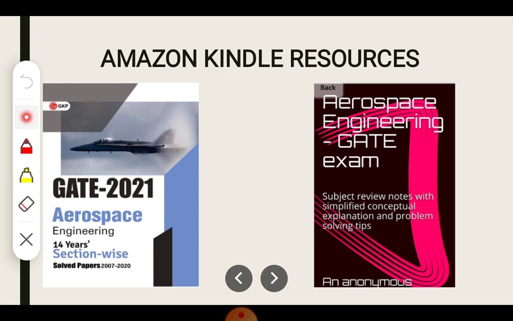So this is about the resources which you can use to prepare for GATE yourself.